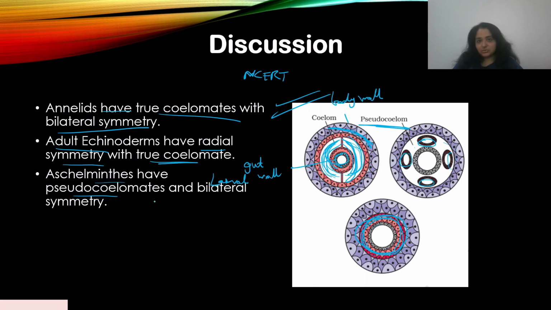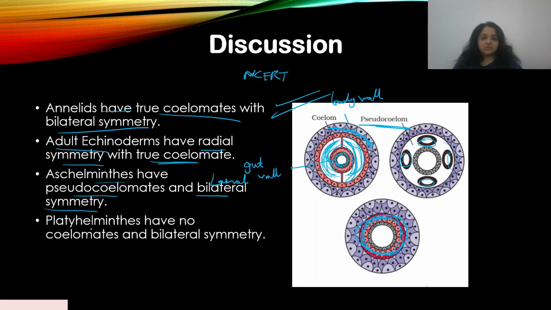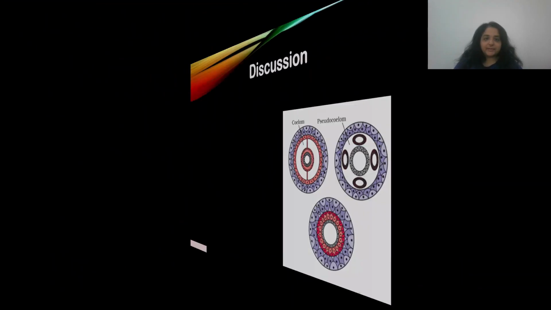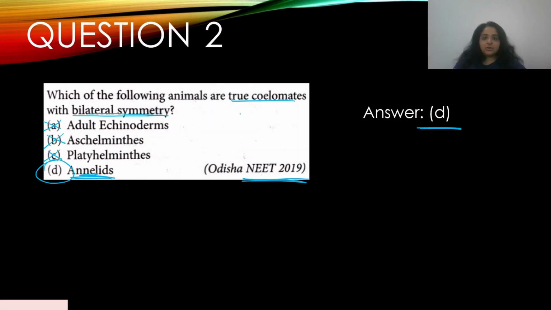Aschelminthes are pseudocoelomate and bilaterally symmetrical, so that was not the right answer. Platyhelminthes have no coelom, but they're still bilaterally symmetrical, so that does not fit the question. If we go back, which of the following animals are true coelomates with bilateral symmetry? Options A, B, and C were the incorrect options.